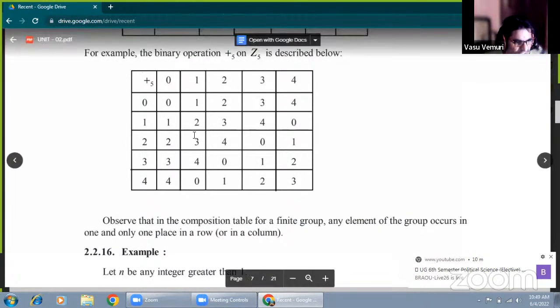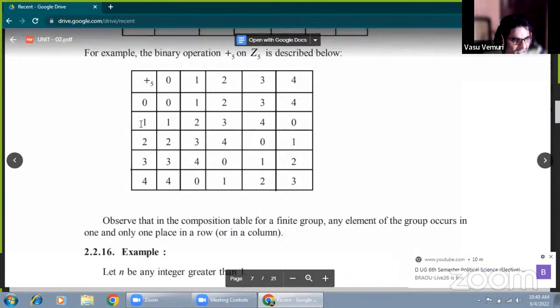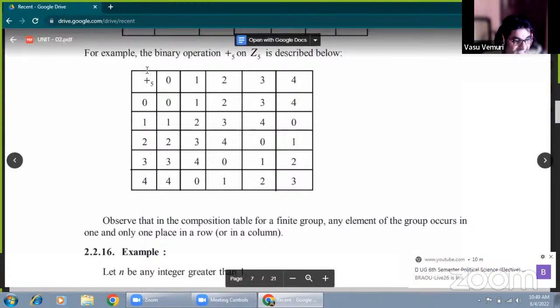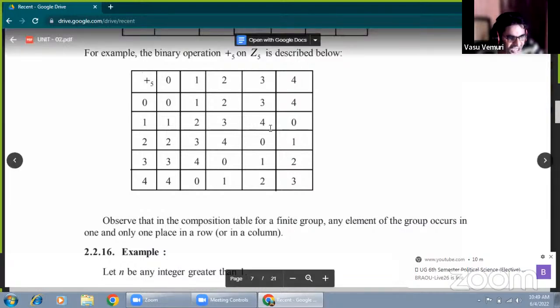1 plus 1 is 2. 1 plus 2, okay, that is 3. And observe, 1 plus 3, 4. Now, plus here means addition modulo 5. When the result is less than 5, it is written as it is. 1 plus 2 is 3, and 3 is less than 5, so automatically we mention the result here. 1 plus 3 is 4. 1 plus 4 is 5.